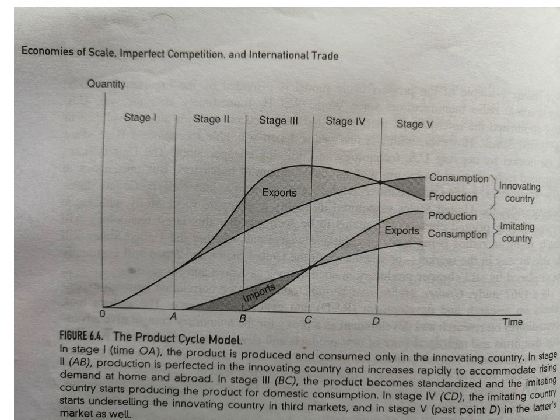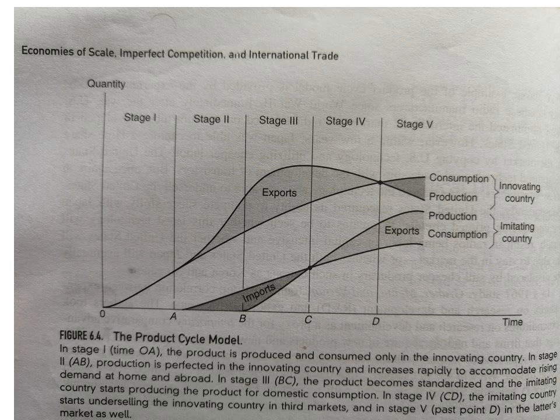Next, the second stage is the product growth phase, portion AB. Production of the innovating country increases rapidly to accommodate rising demand not only from its own market but also from abroad.